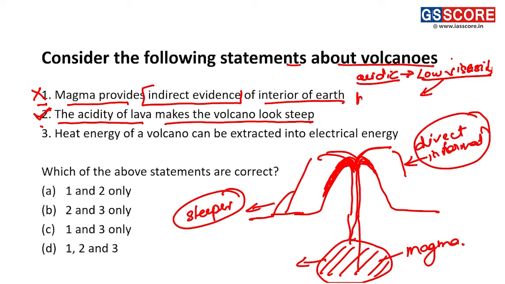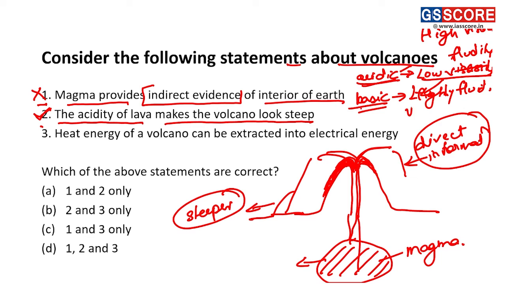Conversely, if the lava is basic, it will have low viscosity and high fluidity. Okay, so acidic lava will be low fluid in nature and high viscous in nature. And conversely, the basic lava will be highly fluid and low viscous. Okay, so this is about the acidity and basicity of lava.